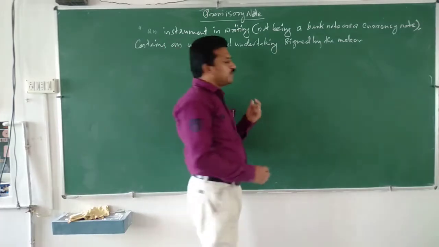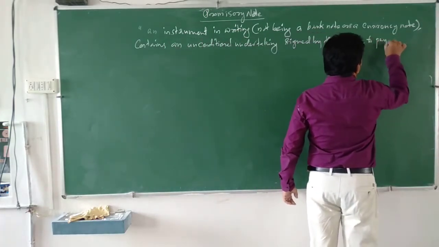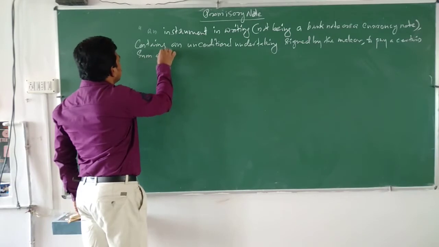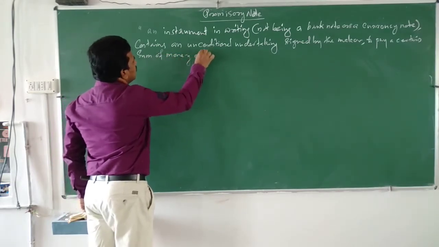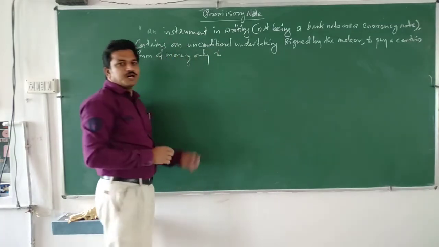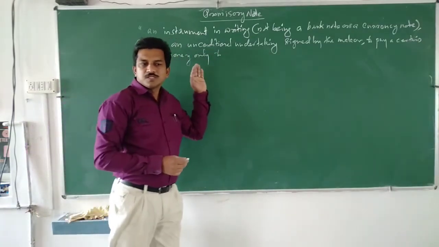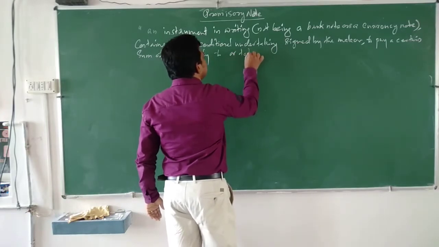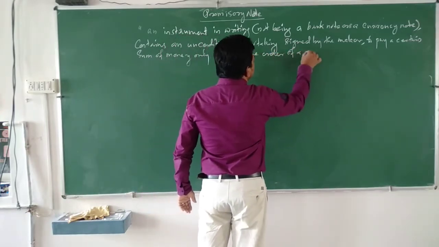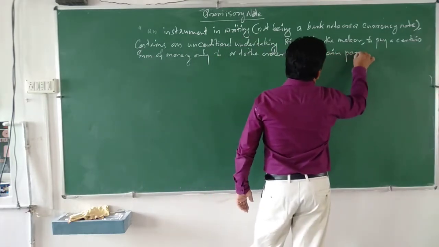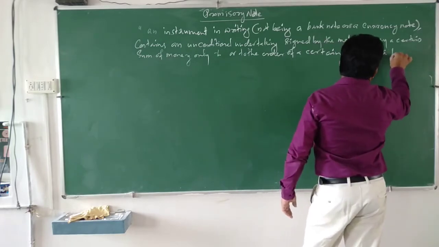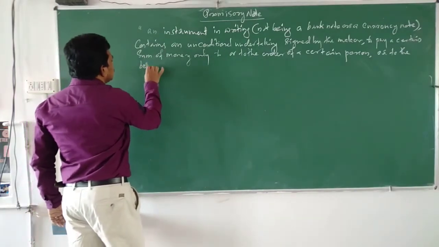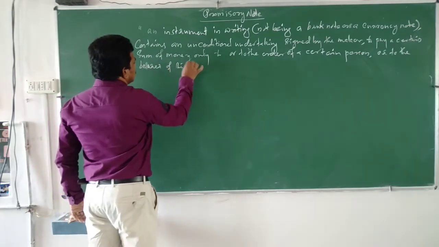to pay a certain sum of money only, to or to the order of a certain person, or to the bearer of the instrument.